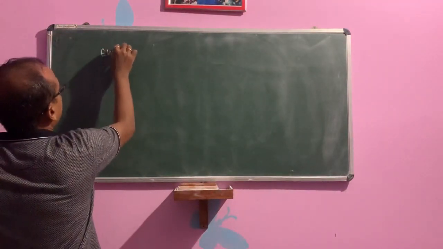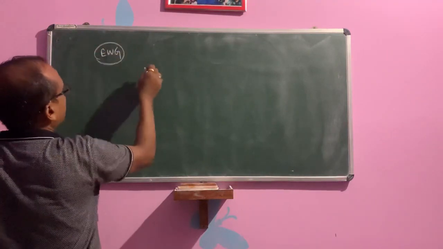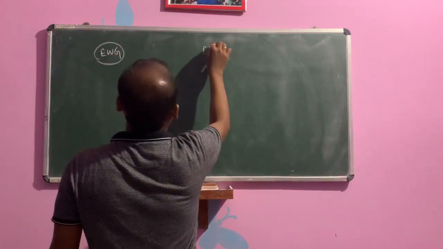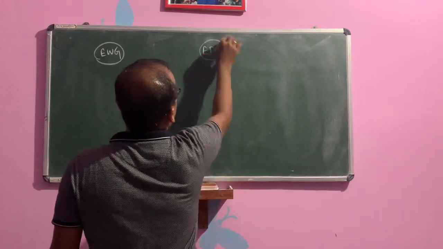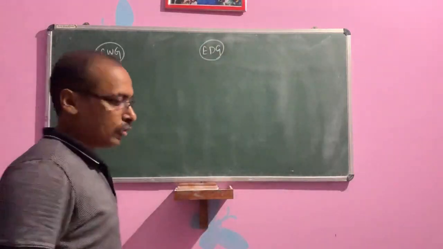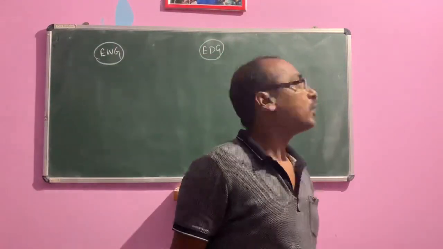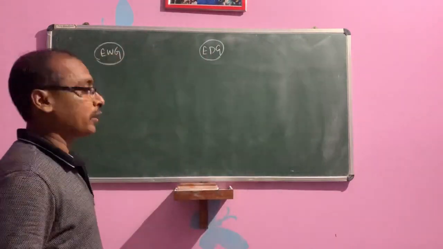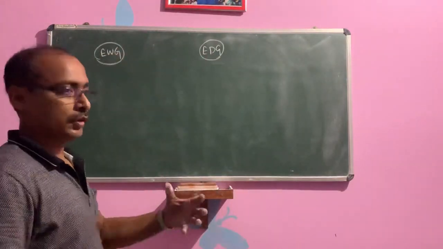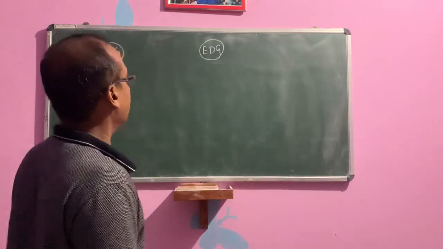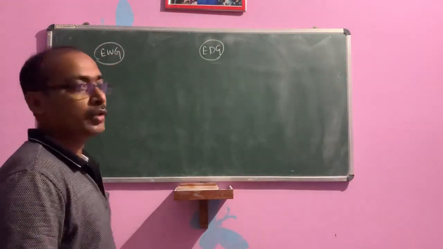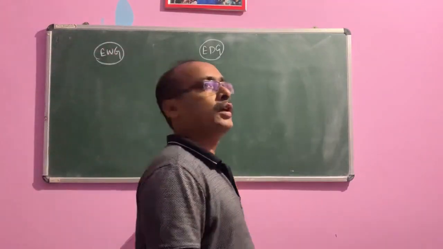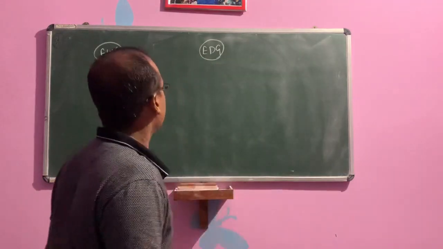You children know electron withdrawing groups and electron donating groups. Electron withdrawing groups are the nitro group, fluorine and other halogens, phenyl. Electron donating groups are methoxy, OH, etc.